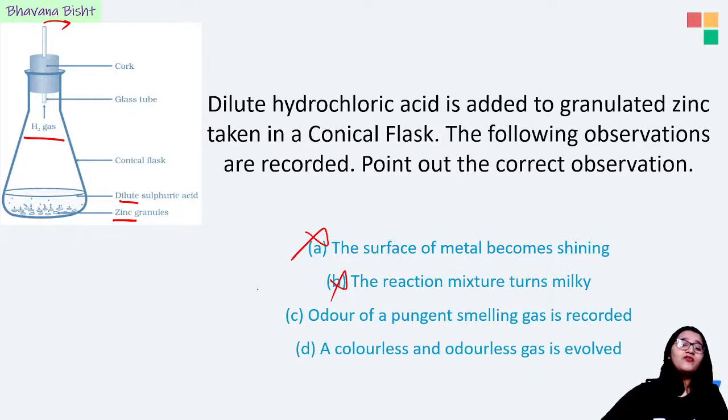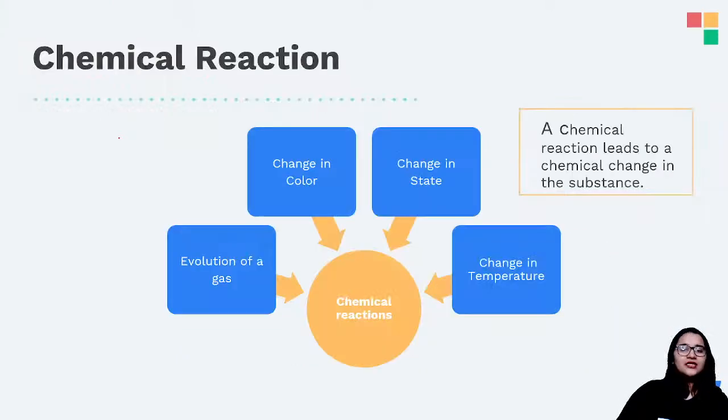If you want examples of pungent smelling gases, you have H2S, not H2O but H2S, and then you also have ammonia, right? These are examples of pungent smelling gases. Over here, hydrogen gas is released, which is colorless and odorless, and therefore the correct answer is option D. Yes, so sometimes it is all as simple as observing the diagram. Very good everybody who has given us the correct answer.